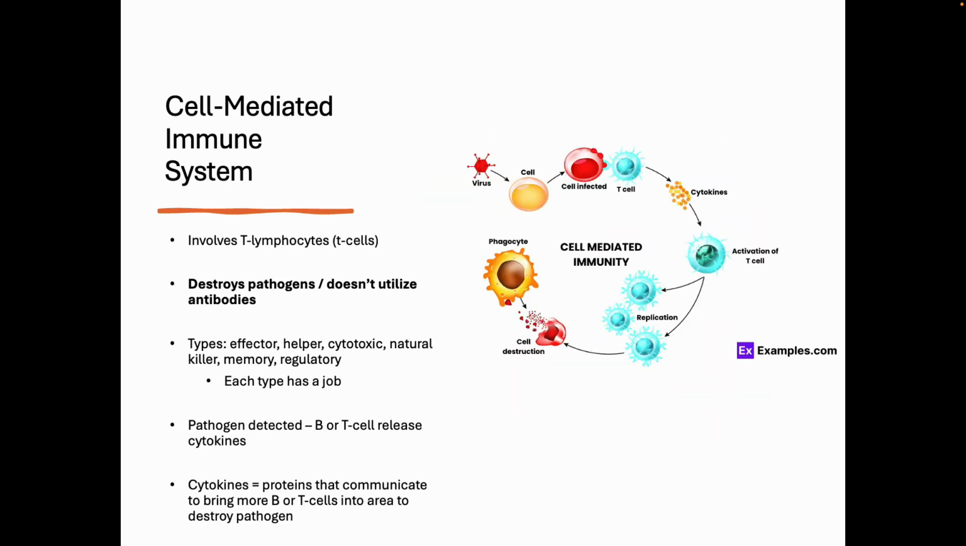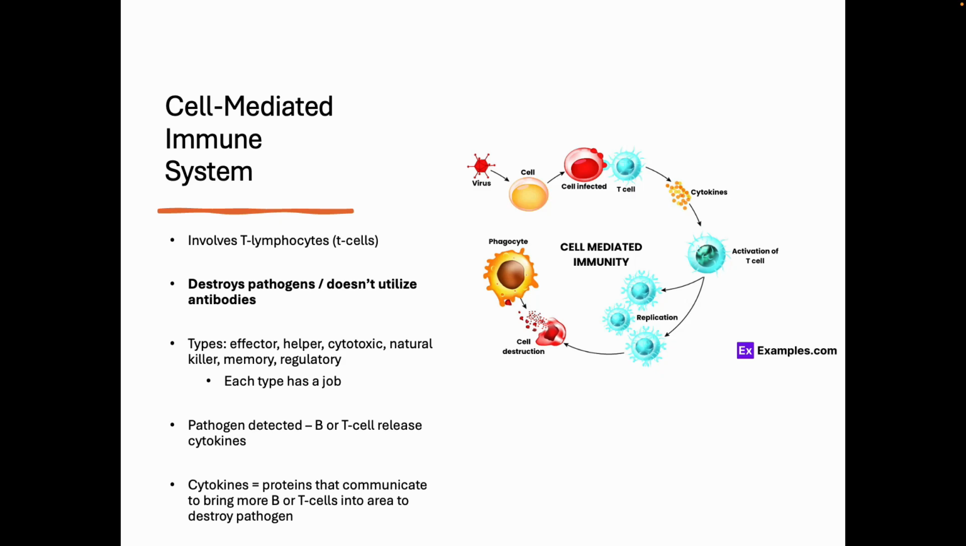The cell-mediated immune system involves your killer cells, like your killer T cells. This destroys the pathogen but doesn't use antibodies. So your body needs both to kill something. These are the soldiers, right? It needs these soldiers to come kill things for you if the antibodies aren't. Types would be your effector, your helper, your cytotoxic, your natural killer cells, memory cells, regulatory cells. Each one has a job. So all of these immune cells have a specific job. Does that make sense?